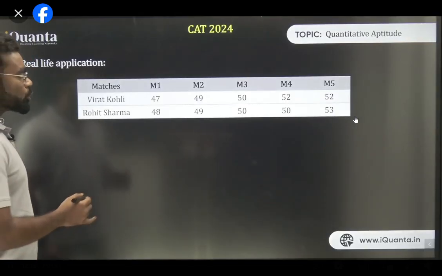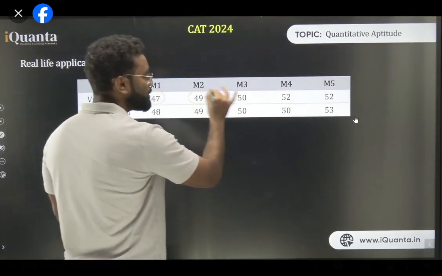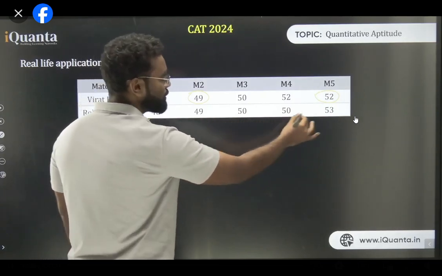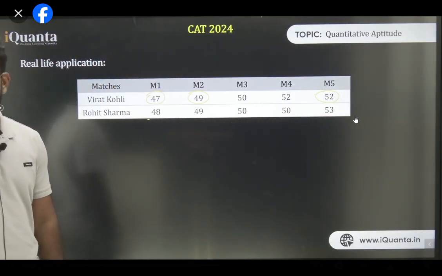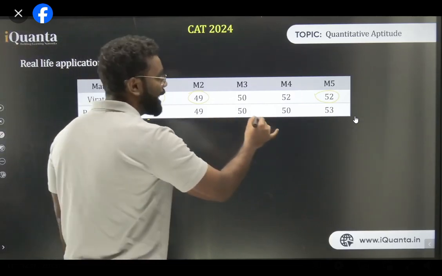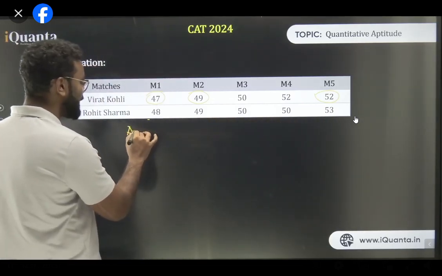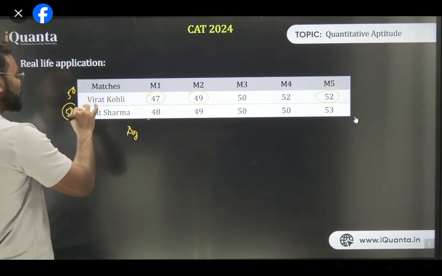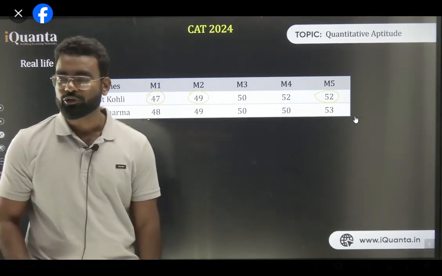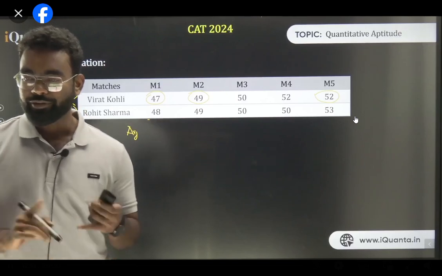So these are basically the scores, right? The scores are 47, 49, 52, and 48, 50, 49, 50, 53. The first thing we always check is the average. Who has the better average, guys? Both averages are basically the same. Virat Kohli's average is 50. Rohit Sharma's average is also 50. So in both cases, the average is the same. So average is not the right measure for this because we have equal averages, right?